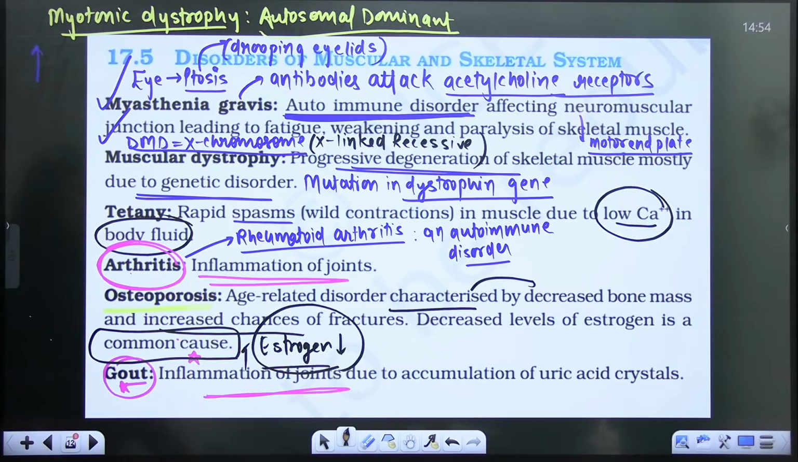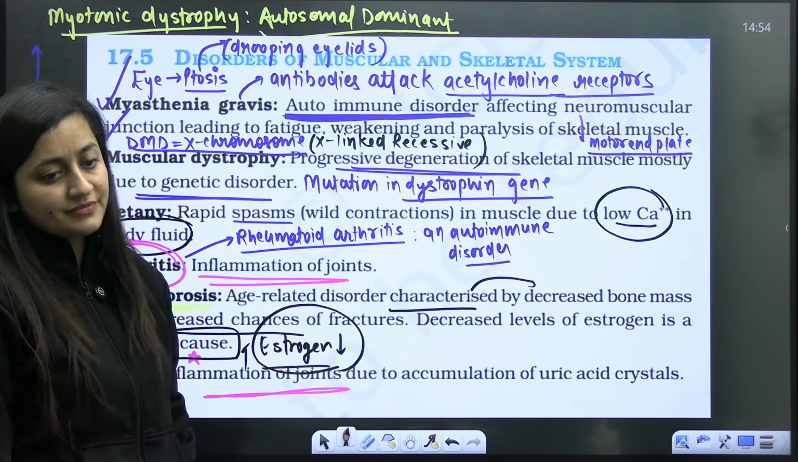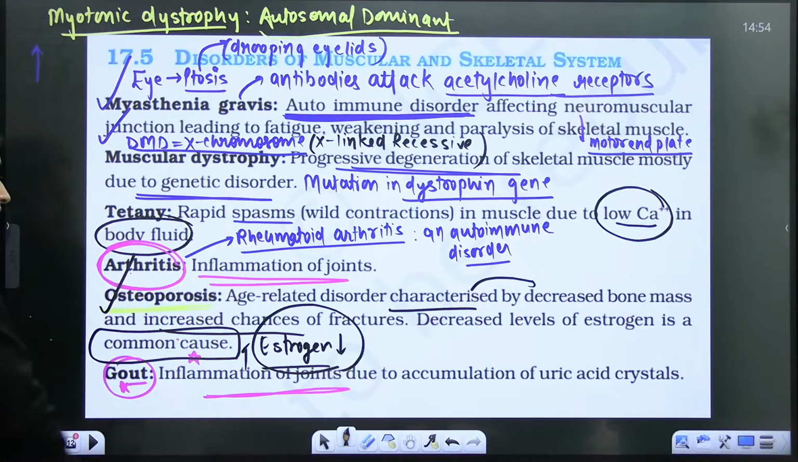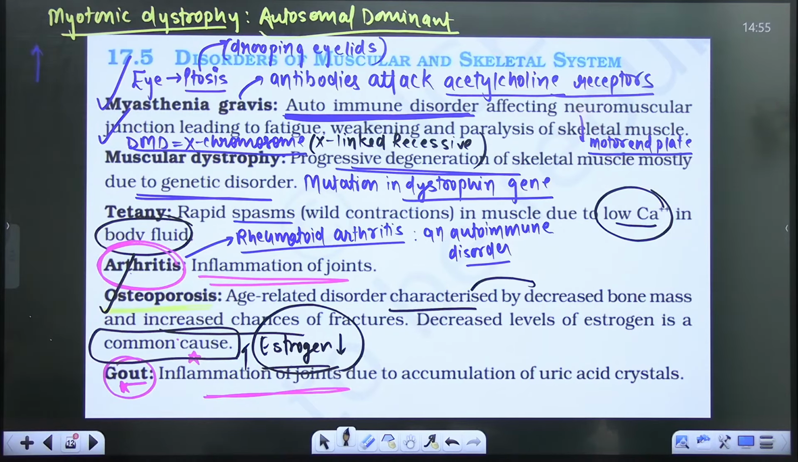Done. So this is why you know that females have osteoporosis. But my point is, why is it so? Like how estrogen is playing the role here.